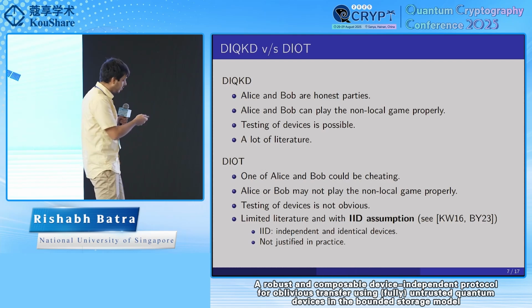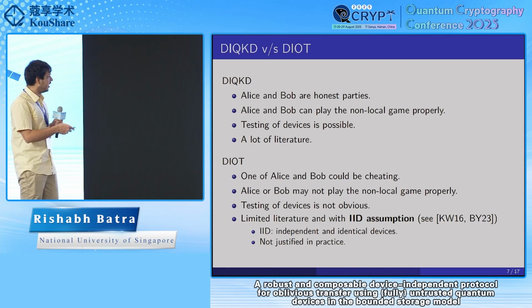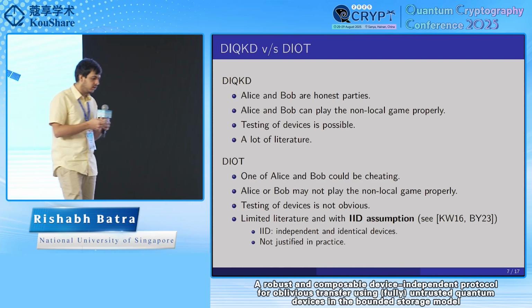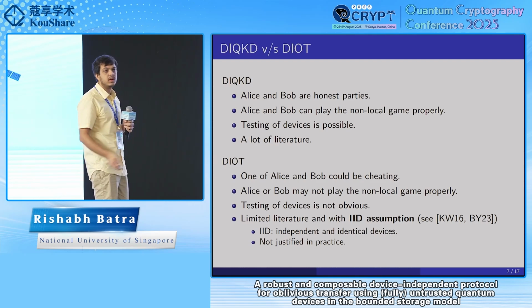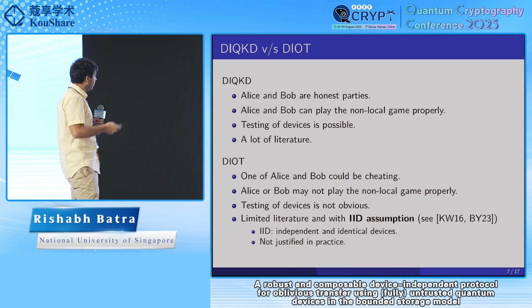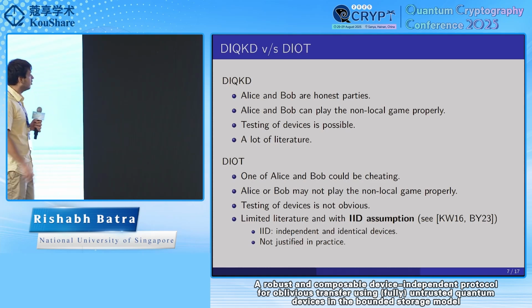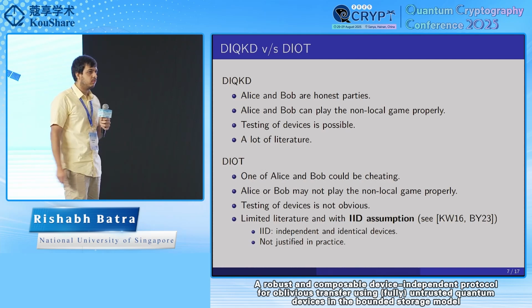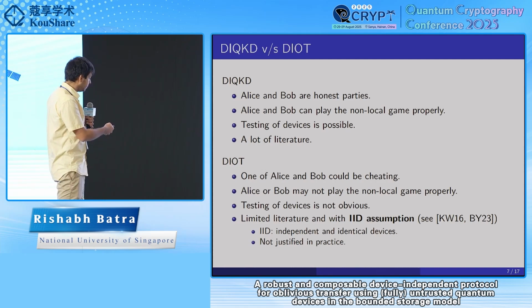Most of these works have the IID assumption on the devices, which means that if you use multiple devices, then each of them is independent and the devices are identical. This is not a justified assumption in practice because the devices are adversarial and could be created by one of the cheating parties themselves.